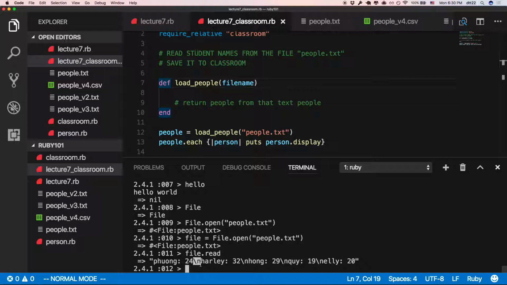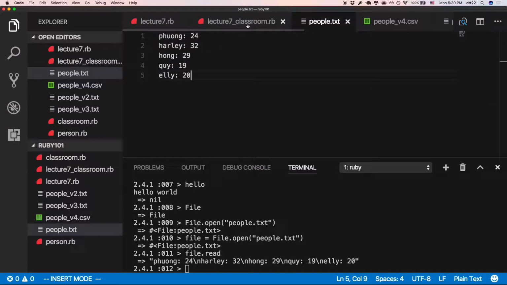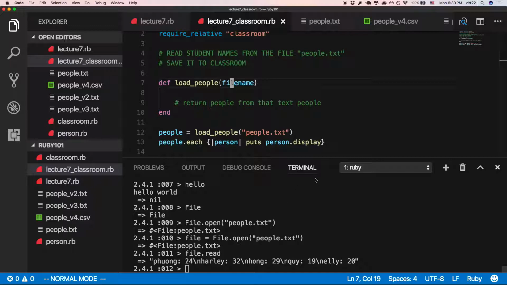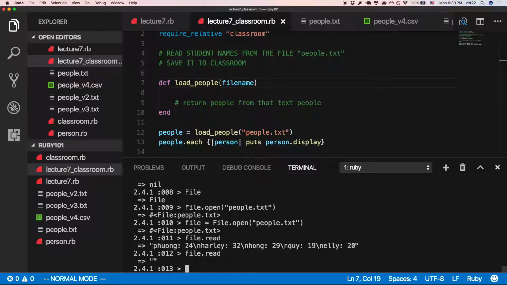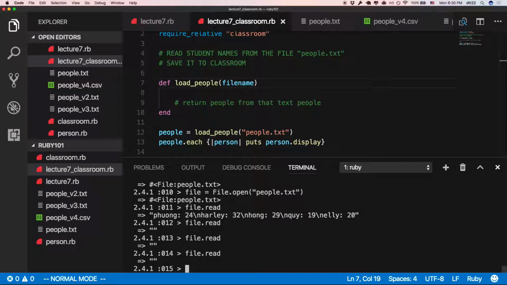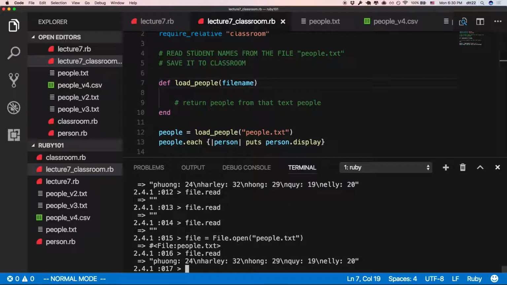Why is there an N in there? Remember the new line character? So it's one line at a time, but everything is in one string. Oh, that's cool. I can do that. But if I do this again, I see nothing, because I already read it. So no more. Finished, only one time. So it's okay, then I can open it again, like this. Open and read. So I need to save it because I lost it again.